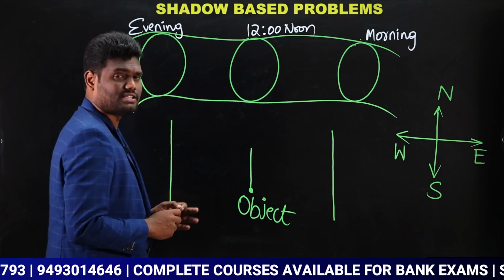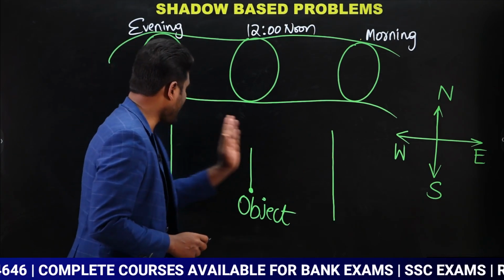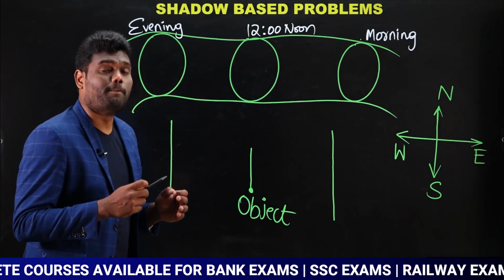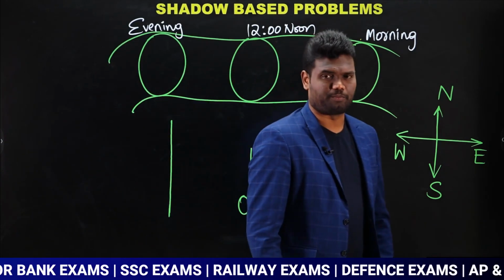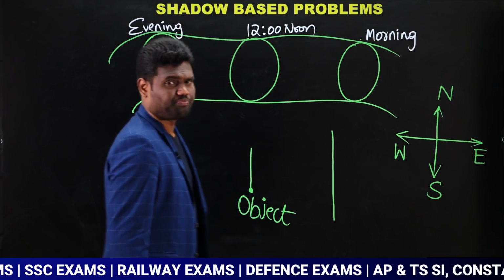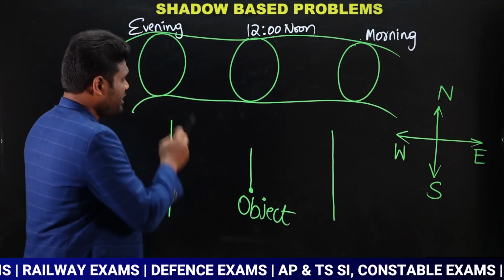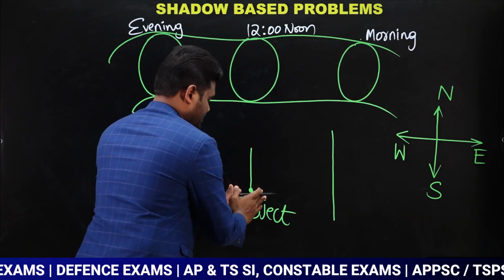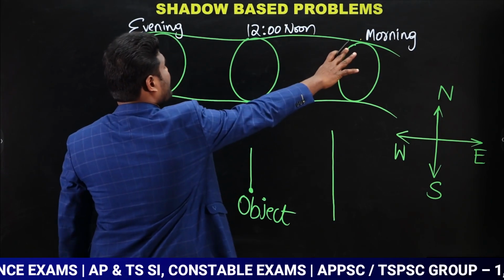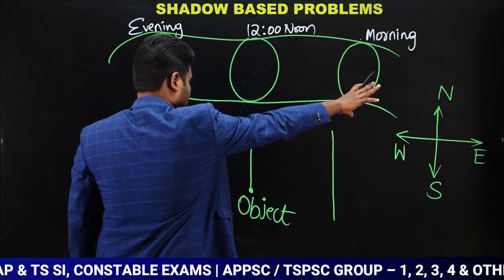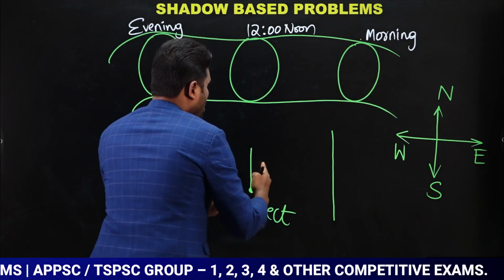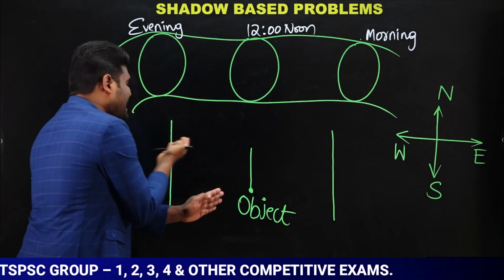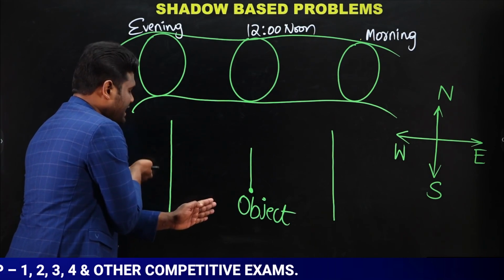Now my question is, out of these two, which is the morning shadow and which is the evening shadow? Very simple, everyone knows that. If you observe here, this is the object, yes or no? And this is the morning time sun. If the sun is in the east direction and the object is here, obviously the shadow will be in the west direction, yes or no?